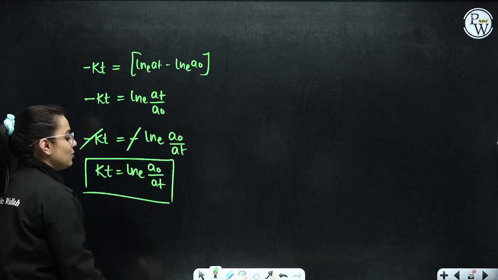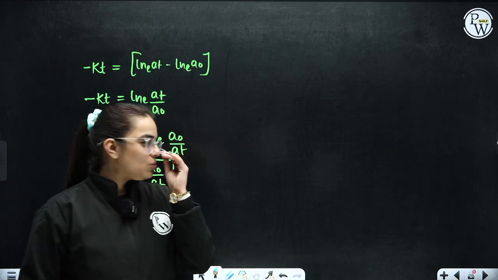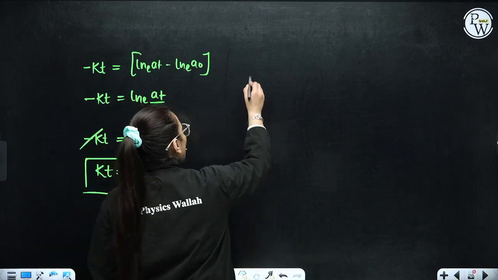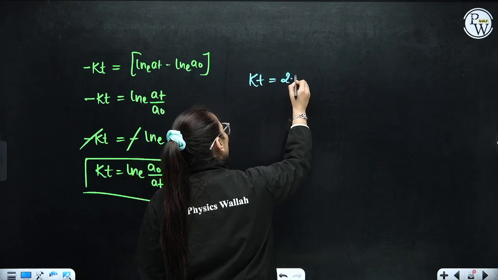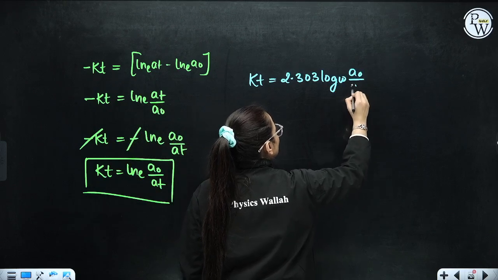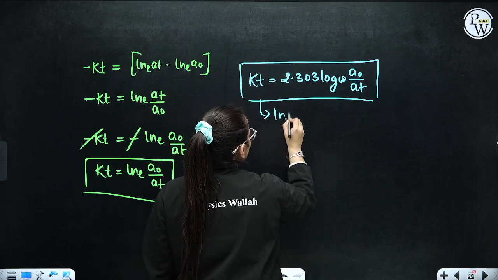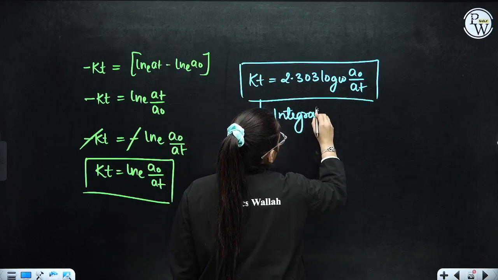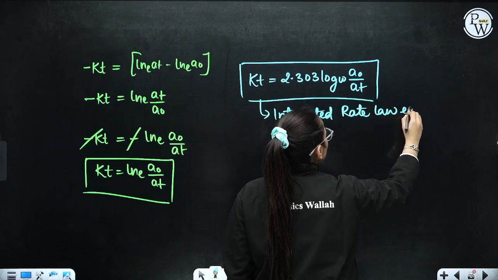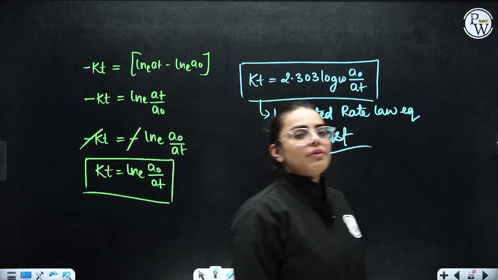But by this you cannot calculate the numericals. So how am I going to calculate the numericals? Let's convert this into log terms. When you convert it into log, you will get kt is equivalent to 2.303 log to the base 10, that is a0 by at. a0 is the initial value, at is your final value. So this beta is your integrated rate law equation for first order reaction. I hope this is clear and fine to everybody.